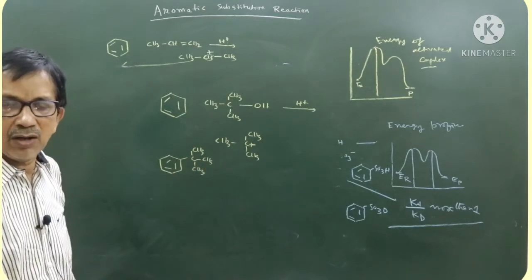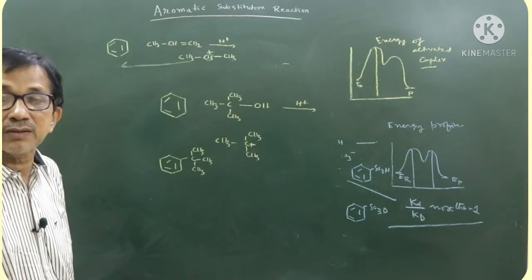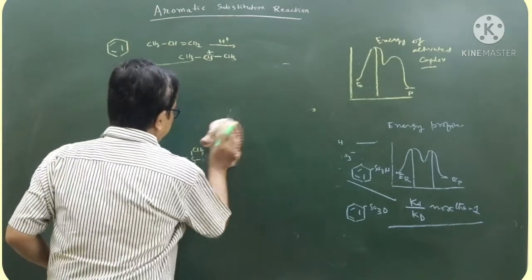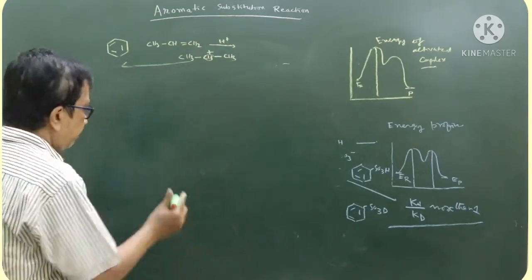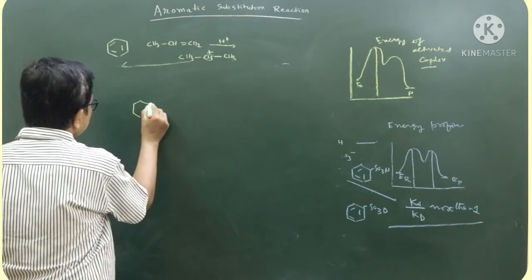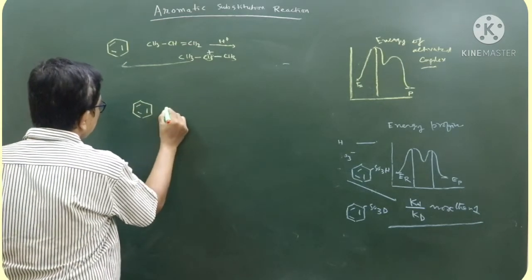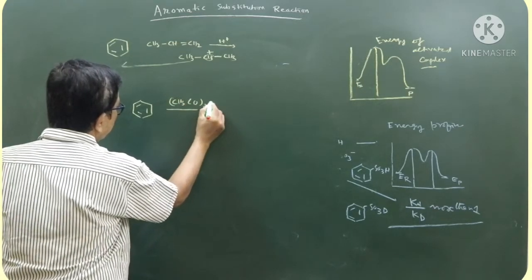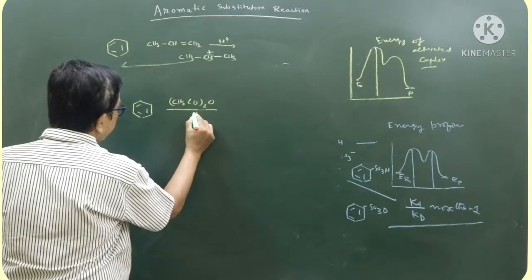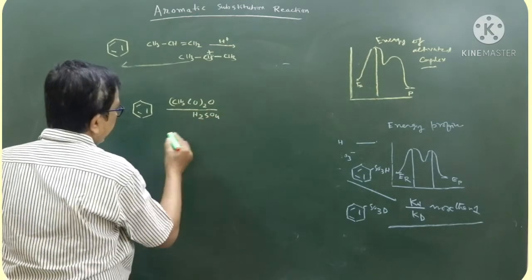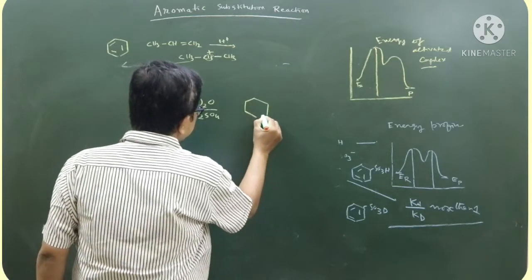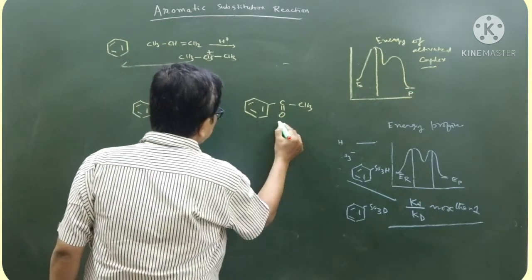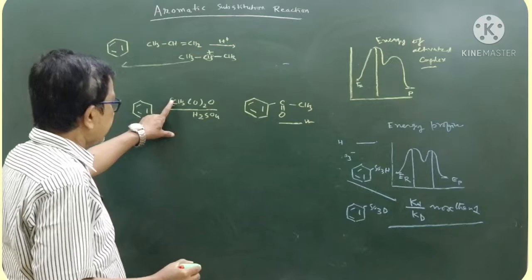Now, acylation can also take place with acetic anhydride. Suppose the reagent is this, benzene plus (CH3CO) whole 2O in presence of H2SO4 always produces this, because in MCQ this kind of question might come. That is the case of acylation.